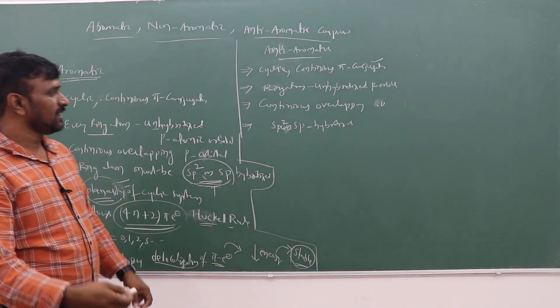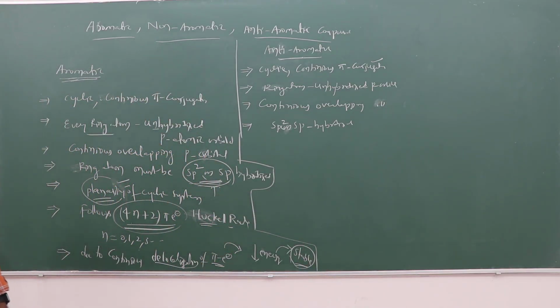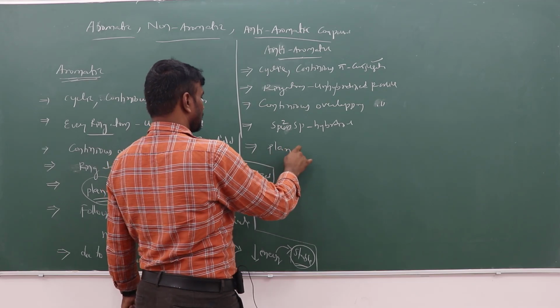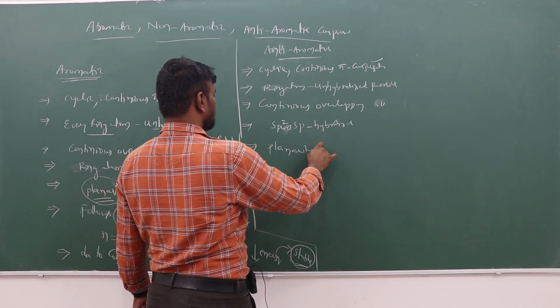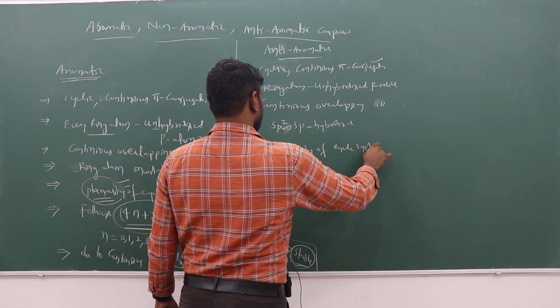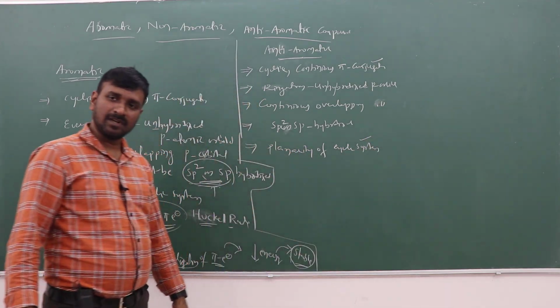And planarity of the cyclic system is also the same. Planarity is also there.